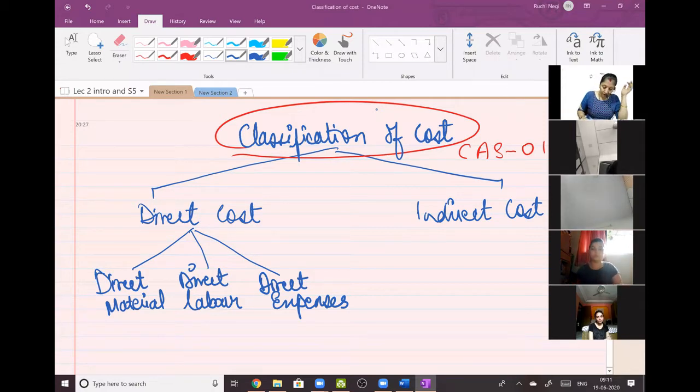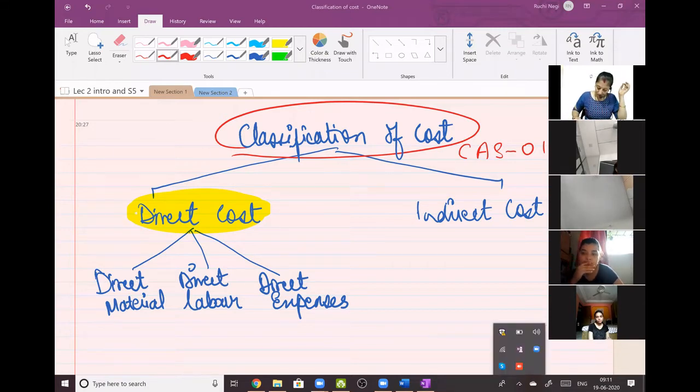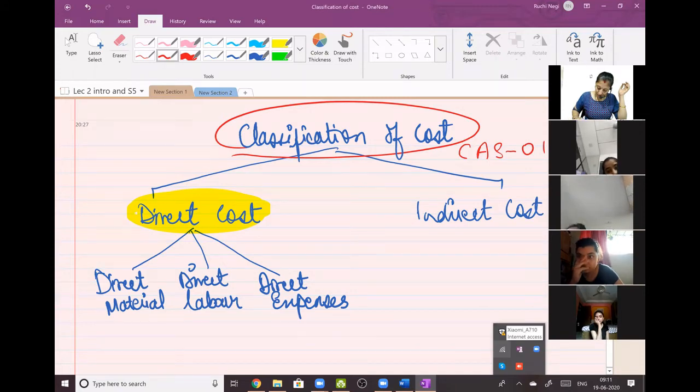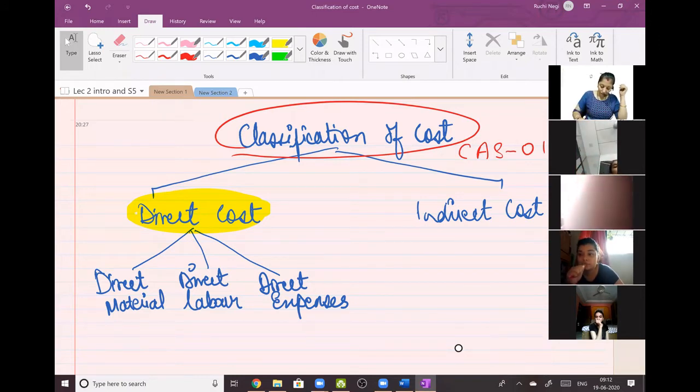Fine. Then, last lecture, I also told you all that as per CAS 1, direct cost means it should have features of okay, okay.